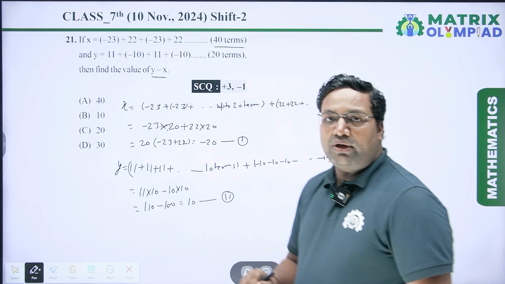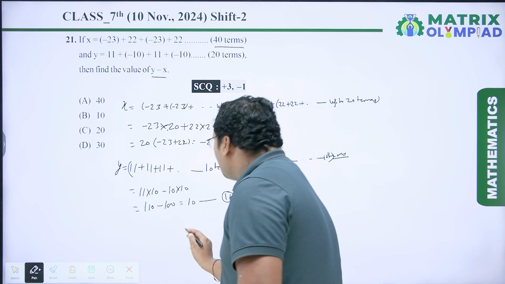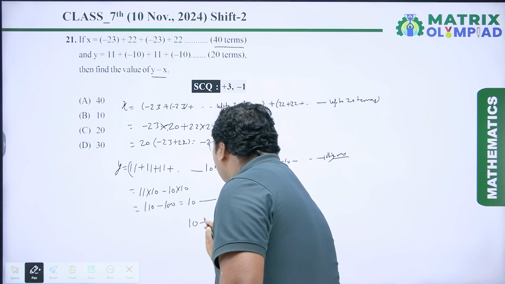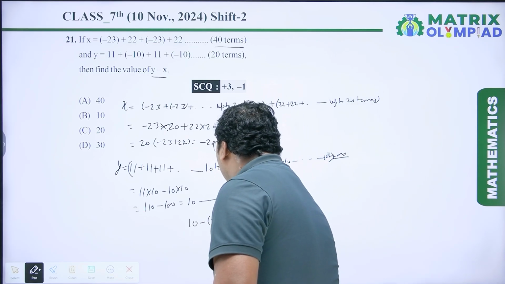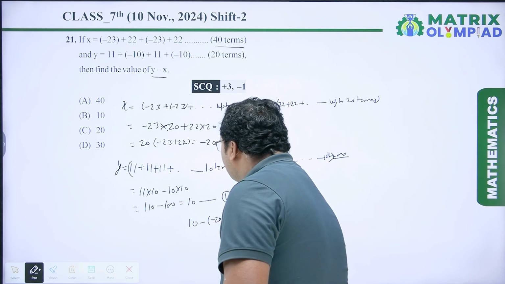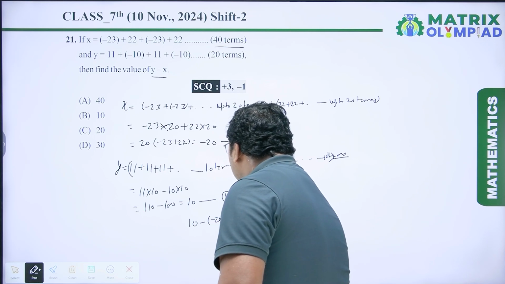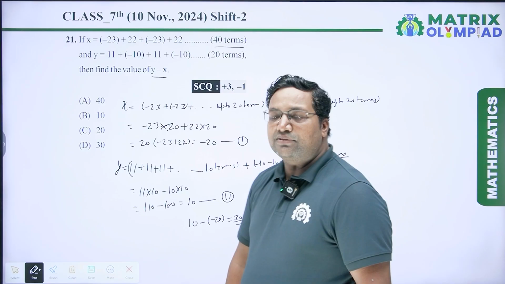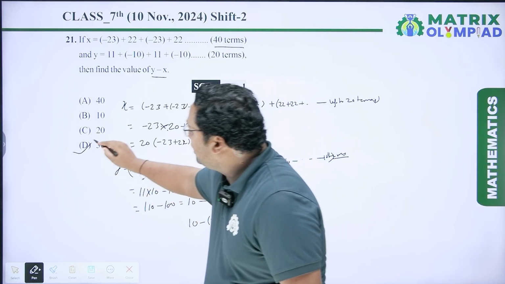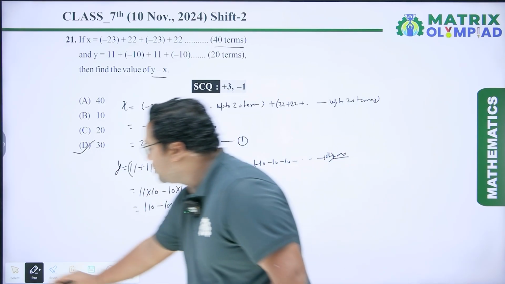Now we have to calculate the value of y minus x. So value of y is 10 minus value of x is minus 20. So 10 minus minus 20 is plus 30. So the value of y minus x is 30, which is option D. So option D will be the correct answer. Now coming to the next question.